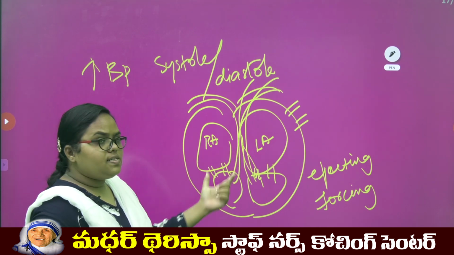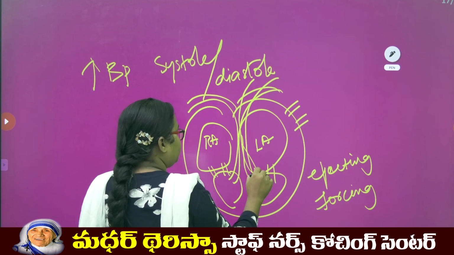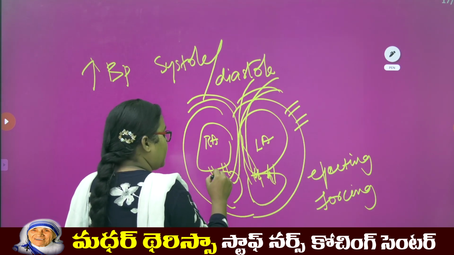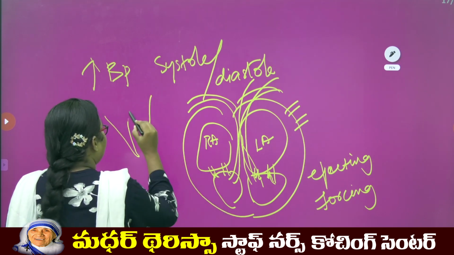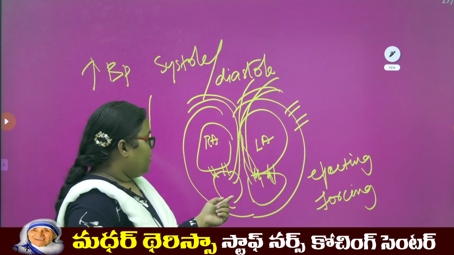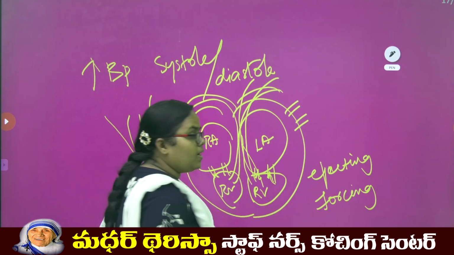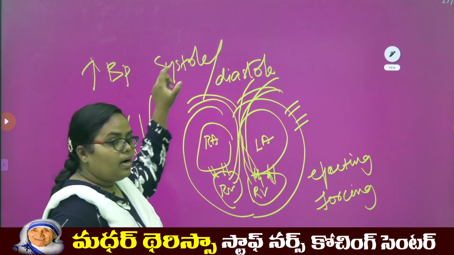Okay. These auricles, then from the auricles, it flows through the tricuspid and bicuspid. This is the bicuspid valve, this is the tricuspid valve. Through these valves, the blood flows to the ventricles. Okay. These are the right ventricles. The blood flows from the auricles to the ventricles. This flow is called diastole.